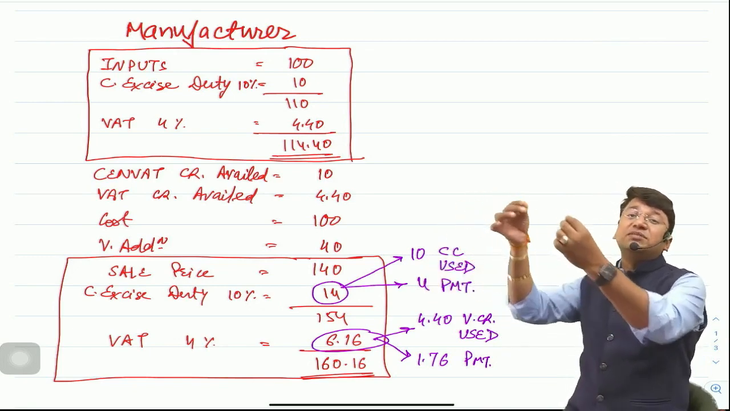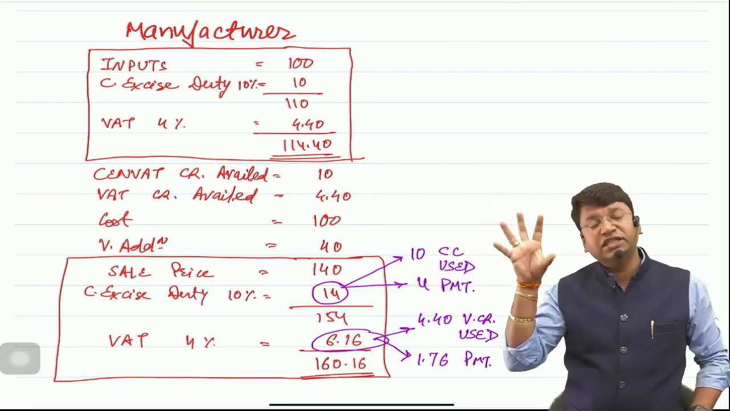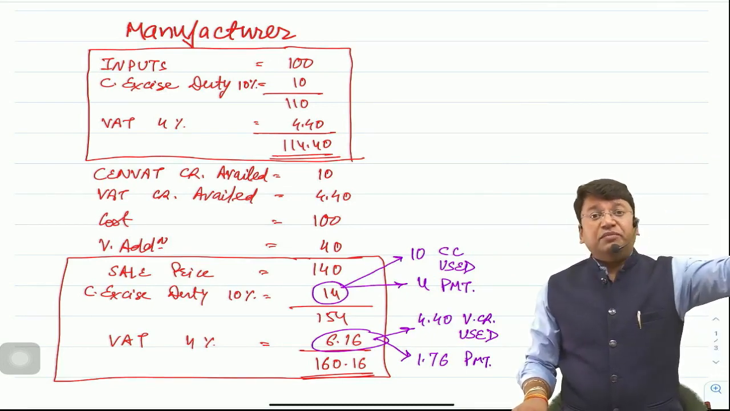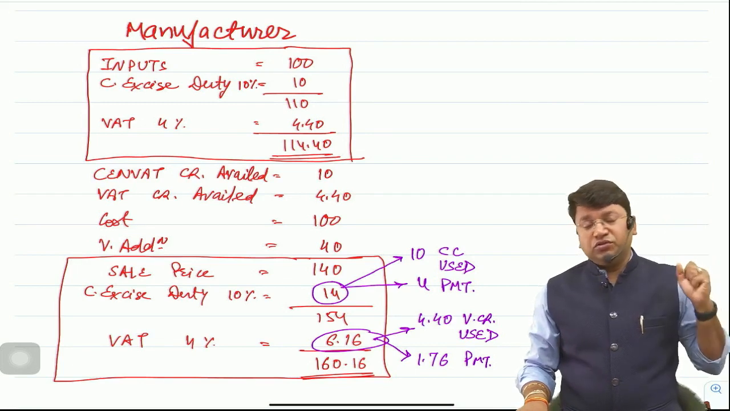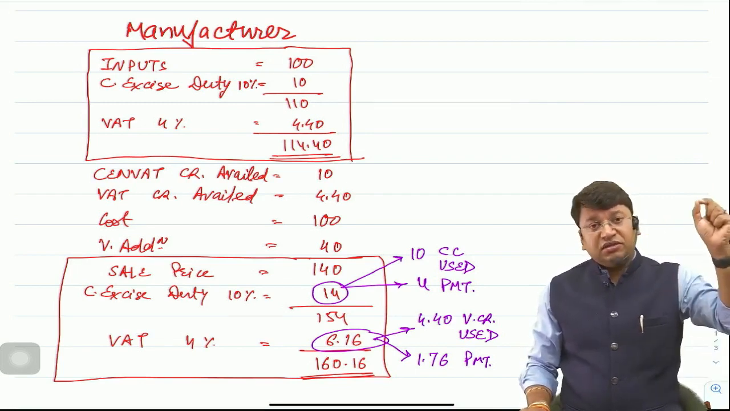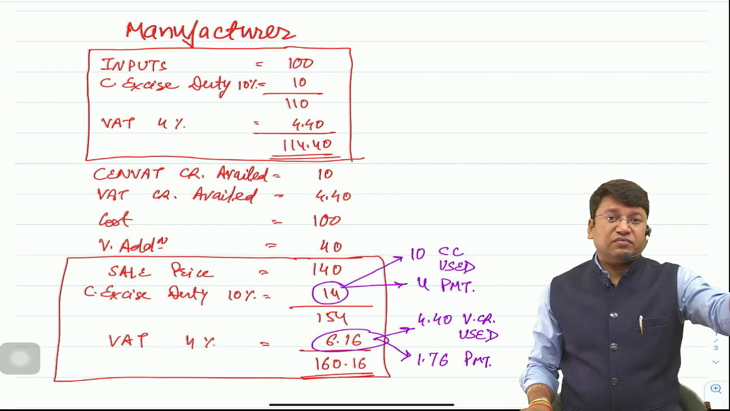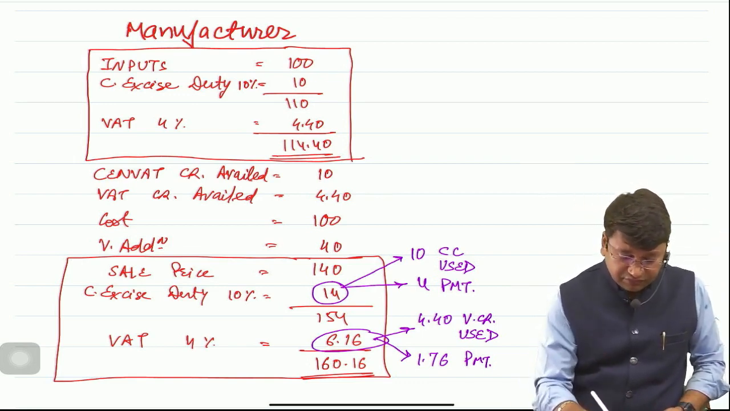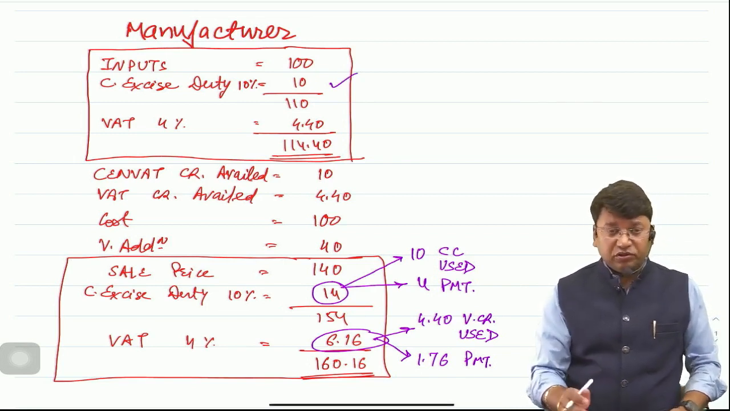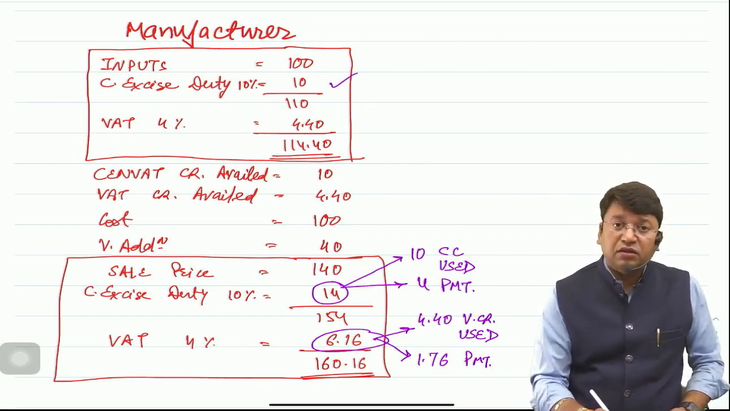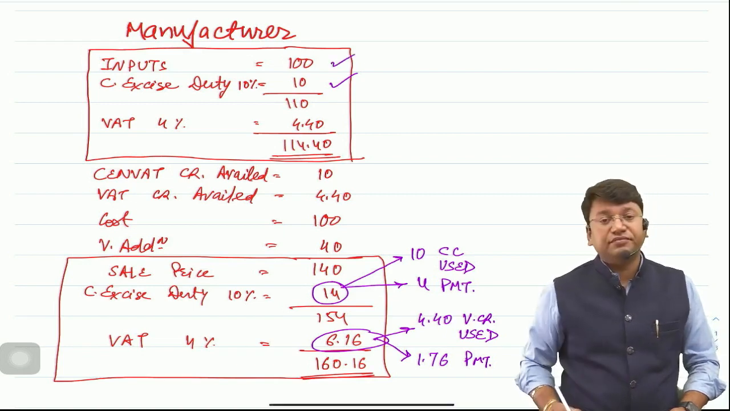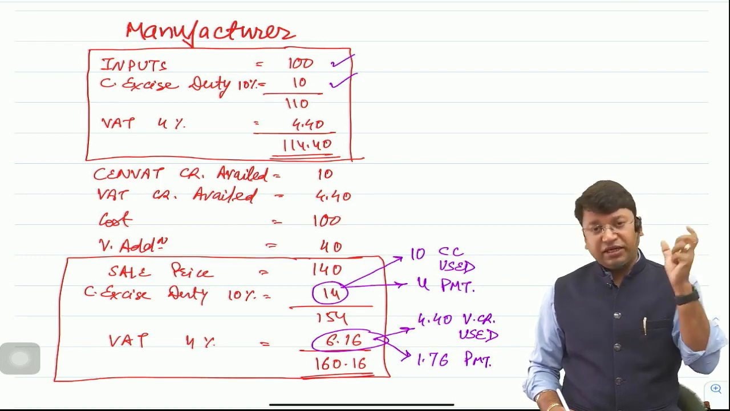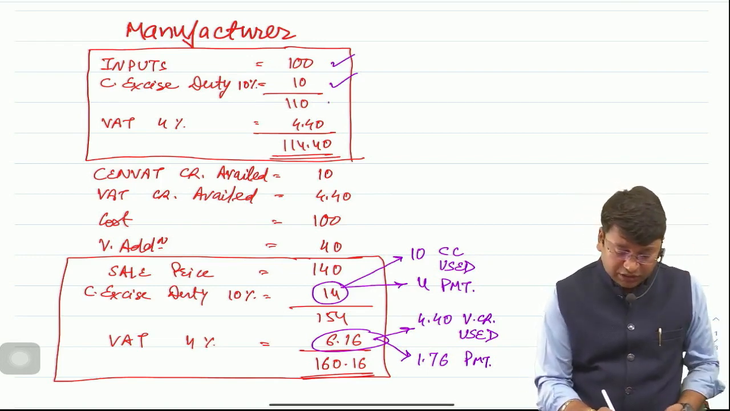whatever inputs he is buying, suppose he is buying some inputs from another manufacturer, the manufacturer of inputs will sell the goods to the manufacturer, and since the manufacturer of inputs is manufacturing those goods, he will be charged with excise duty. Clear? Suppose the inputs were costing rupees 100, on which 10% central excise duty was charged. So that comes to rupees 10. Total amount comes to 110.